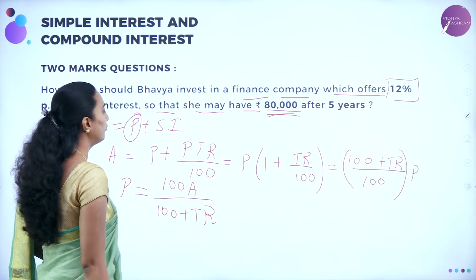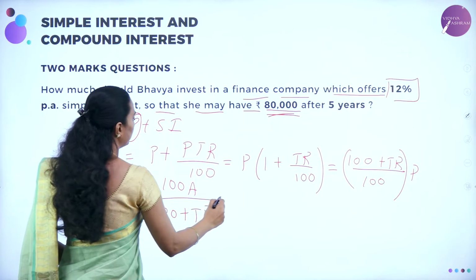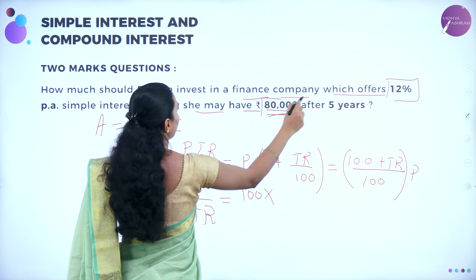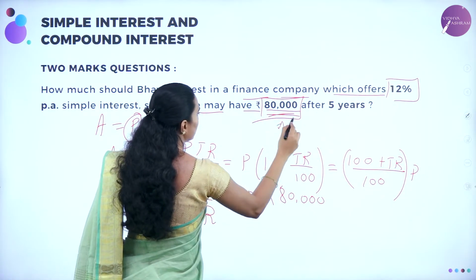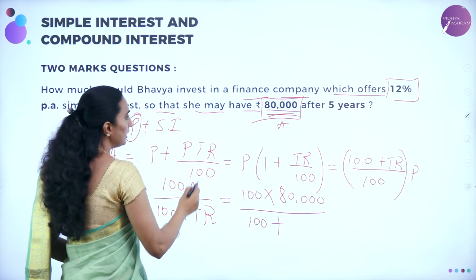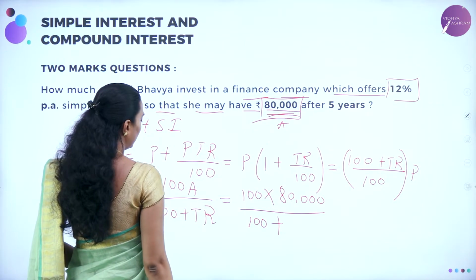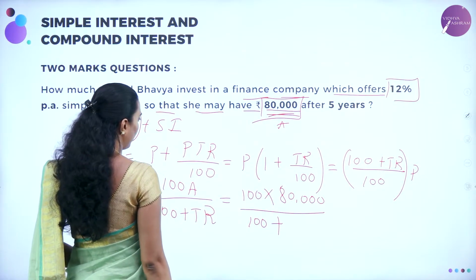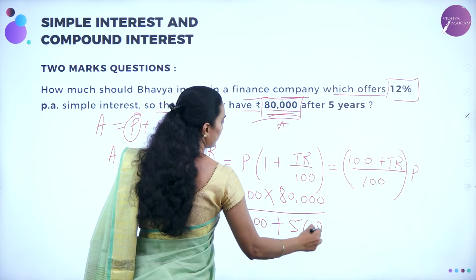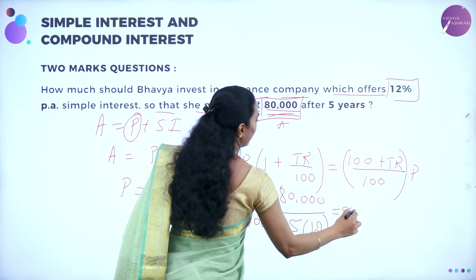Now you can calculate for the given values. You are going to have 100 into the amount they have given, 80,000, this is A, divided by 100 plus T into R. How many percent was she getting? She was getting 12%, isn't it? Therefore, 5 into, how many years, 5 years, 5 into 12. So the answer you are going to get for this one is 50,000.